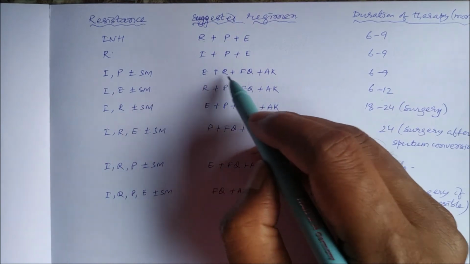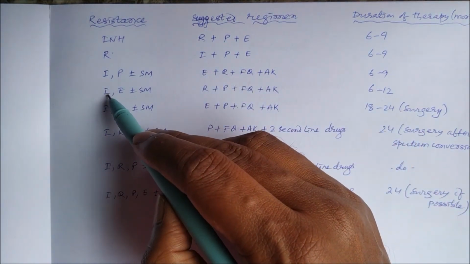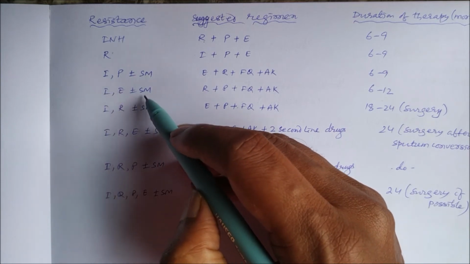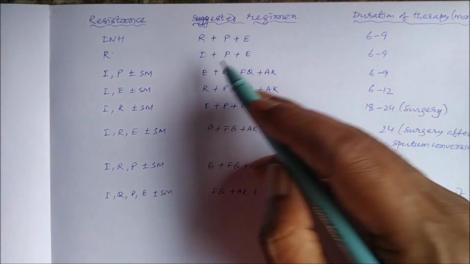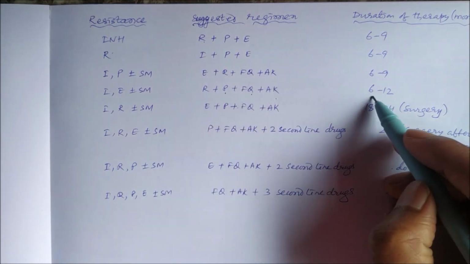So we have to give 4 drugs now. If there is resistance to isoniazid and ethambutol plus or minus streptomycin, then the other 2, rifampin and pyrazinamide, plus fluoroquinolone and amikacin for 6 to 12 months.